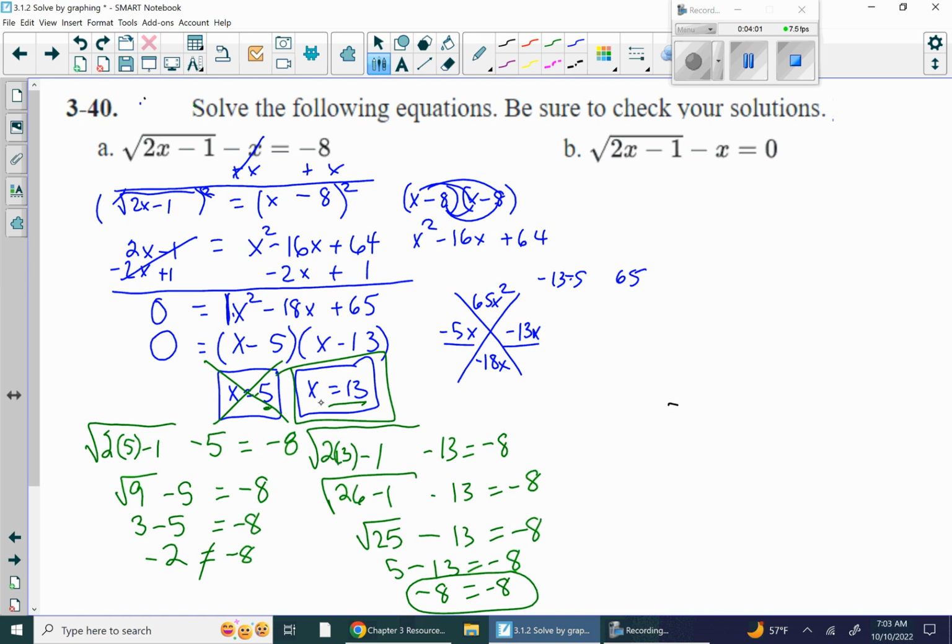It is not extraneous. Okay, so I'm going to leave problem B for you to tackle on your own and struggle just a little bit with it. I will tell you the answer is x equals 1, but I want to see you work it just like we have over here on part A. I want to see that on your homework.